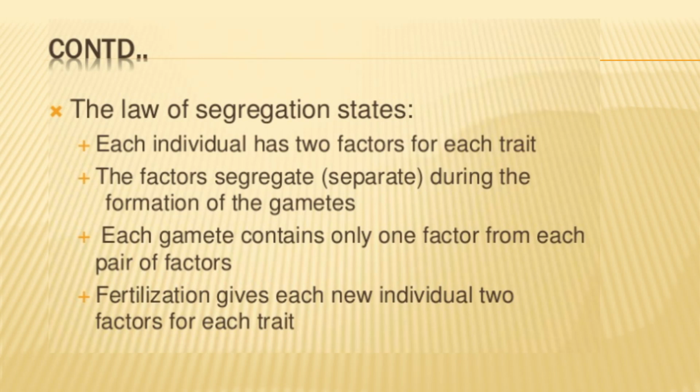Fertilization gives each new individual two factors for each trait. Then fertilization occurs: there are two haploid gametes that have haploid alleles, single characters. When they unite at the time of fertilization, they will form paired alleles and control a specific trait.